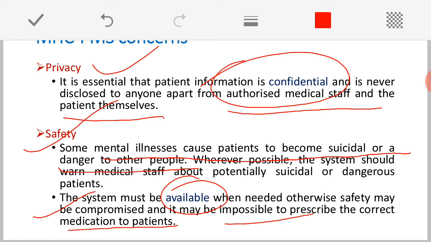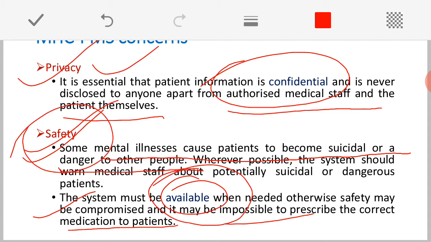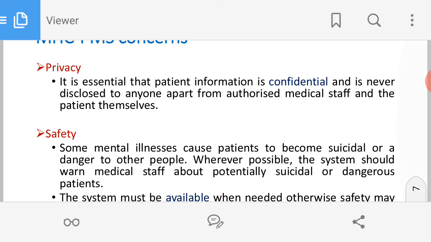So the system should maintain privacy, the system should be safe, and maintain the confidentiality of the patient information. The system should behave in a safe manner, and also be available 24/7 to help the patient. So, this is what is required over here.